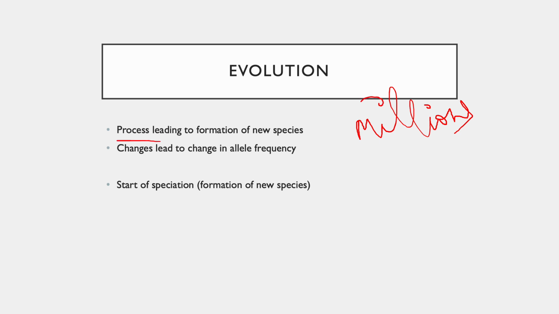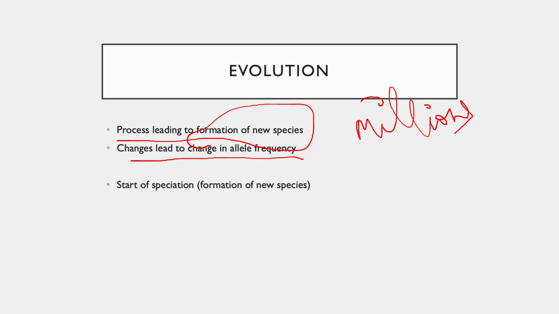This is one of the most prominent processes which can lead to the formation of new species. So, there might be a mutation. As a result of that mutation, a certain set of species start to separate out from the main population. Over a long span of time, it might lead to the development of a new species, and that's what we are talking about in evolution.